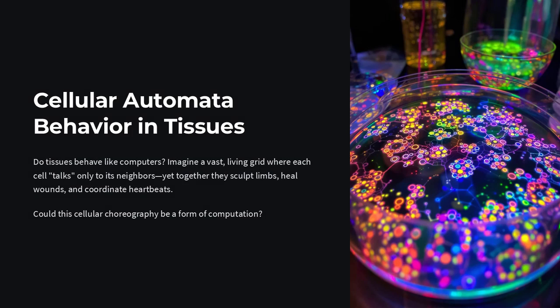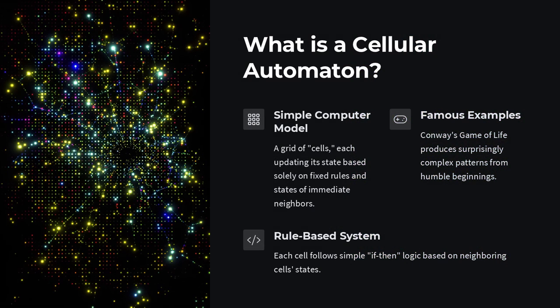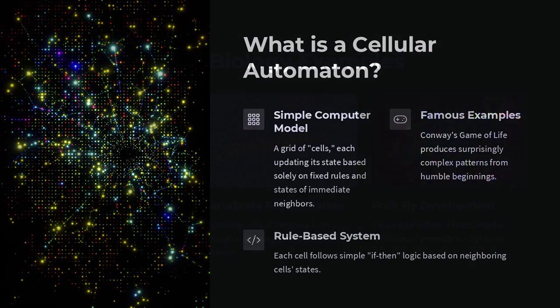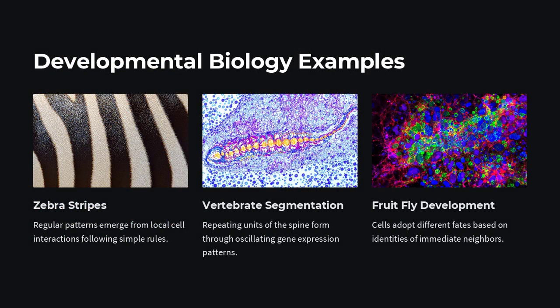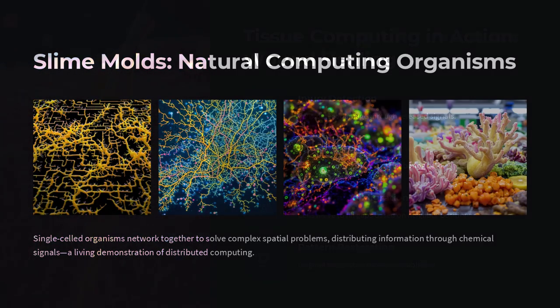So we are looking at cellular automata behavior in tissues. Do tissues behave like computers? Imagine a vast living grid where each cell talks only to its neighbors, yet together they sculpt limbs, heal wounds, and coordinate heartbeats. Could this cellular choreography be a form of computation? What is a cellular automaton?